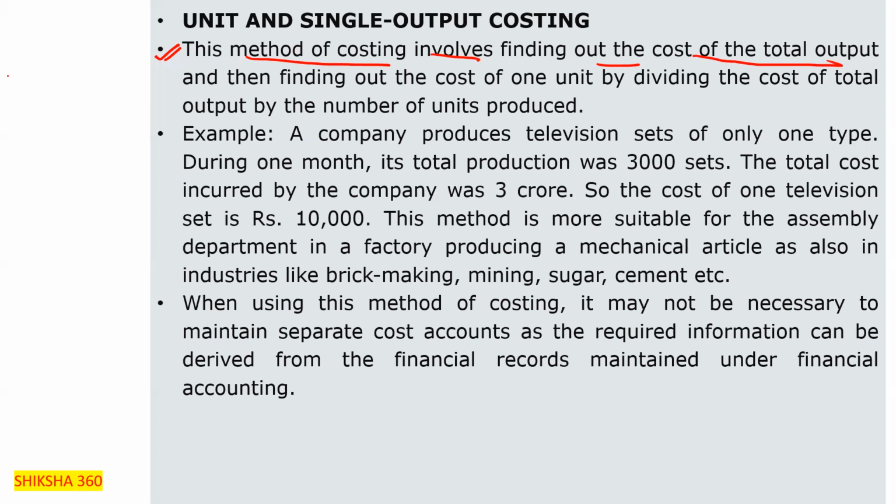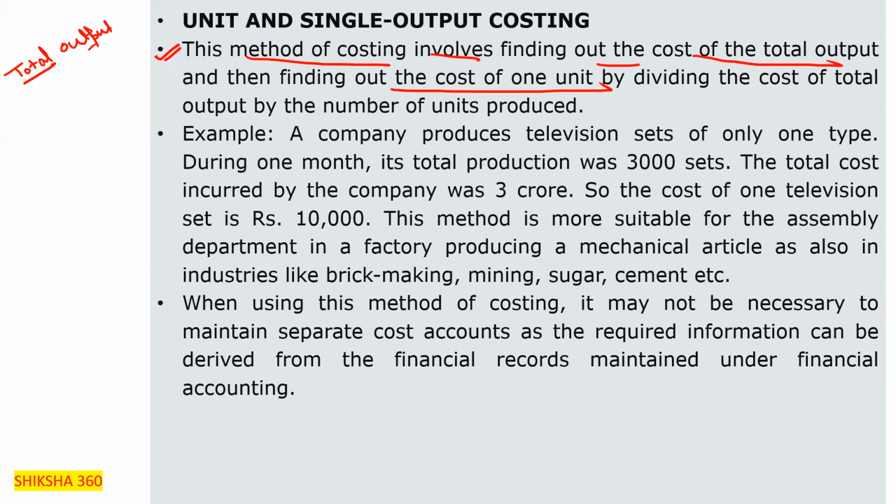First of all, we have to find the cost of the total output. Then we find the cost of one unit.